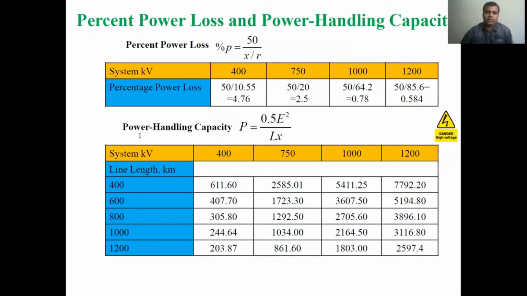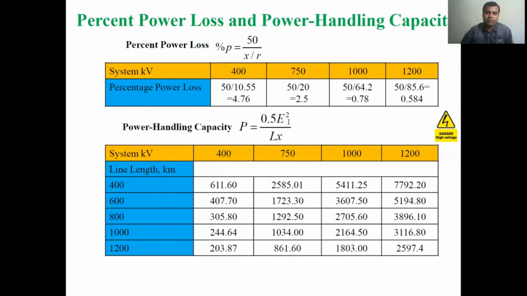Similarly we can determine the power handling capacity of the transmission line from this formula, by taking delta equal to 30 degrees, giving 0.5 E squared upon Lx. So this is for 400 kV, 750 kV, 1000 kV and 1200 kV. I suggest students just take the data, calculate these values on their own and verify this. For 400 kilometers length of L, we have taken 400. In this condition, we have to put E equal to 400 kV.